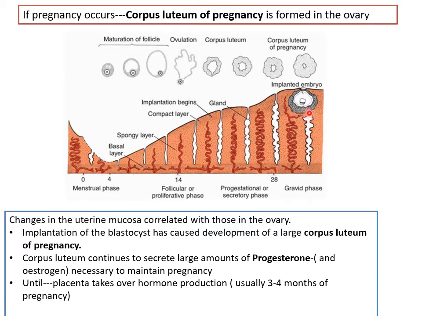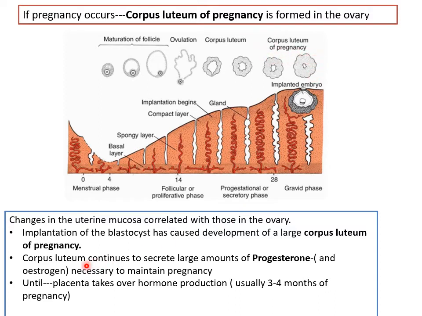Now, if pregnancy occurs, then this corpus luteum continues to secrete progesterone, which is very necessary to maintain the endometrium in this secretory phase, maximum thickness. It can't be shed off, right? Because the embryo must implant in it. So this corpus luteum persists, becomes more vascular, equally cellular, continues to secrete large amounts of progesterone and some estrogens, and hence is known as the corpus luteum of pregnancy.